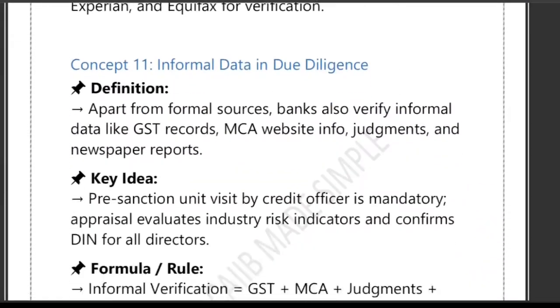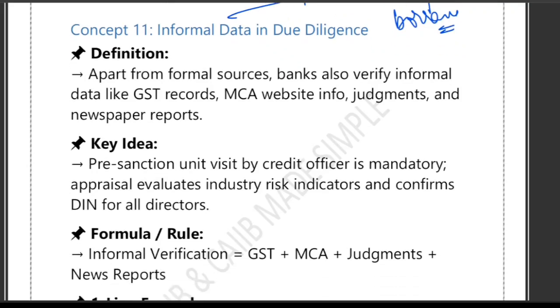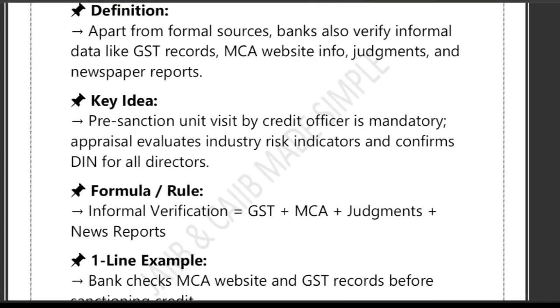Now the next thing is informal data in due diligence. Formal data we have already seen. So basically, apart from the official documents, the bank also checks informal or external data sources, right, to confirm the authenticity of the borrower. The main point is confirming the authenticity of the borrower. So these are not provided by the customer directly. The bank collects them independently. What are the sources from where the bank collects?